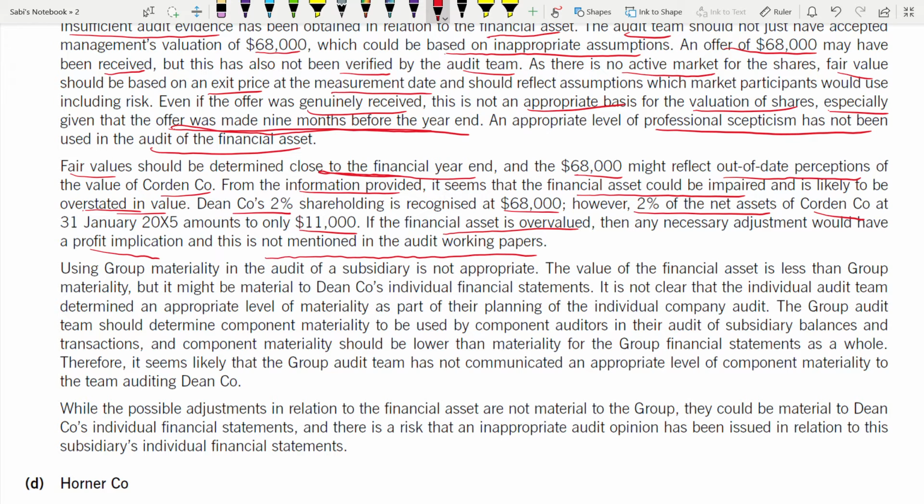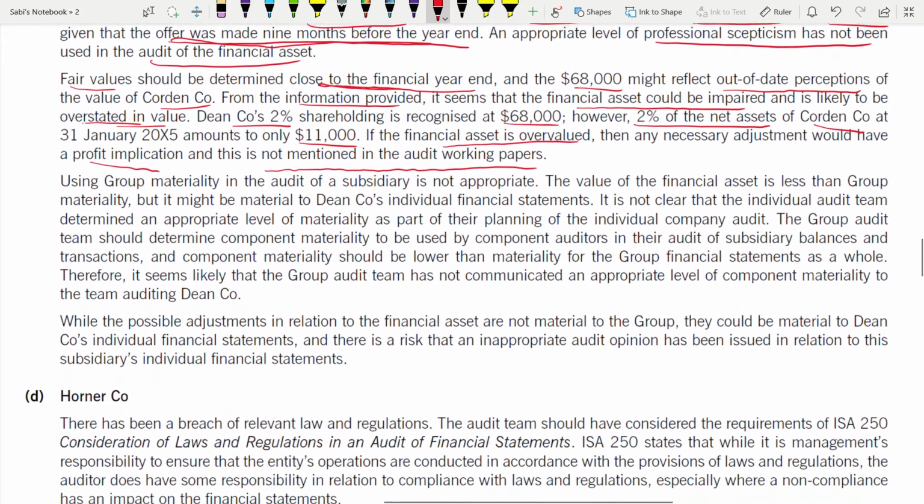What happens when you try to do any adjustments to this? It will have an impact on your profit and loss account. If you are trying to impair this and show that impairment, remember that impairment will go in the profit and loss account only, so it will reduce your profit. But that profit implication was not mentioned in the audit working paper, that this would be the implication on profit and loss.